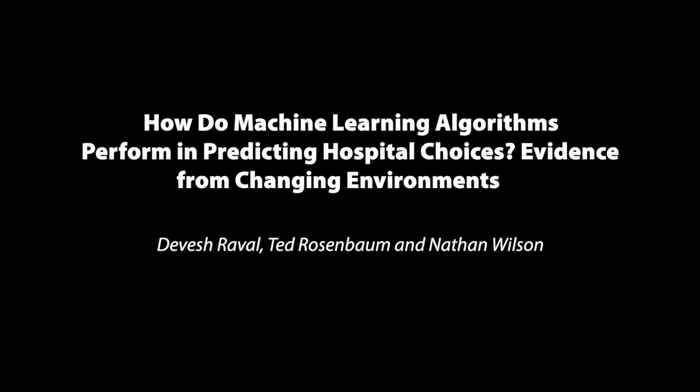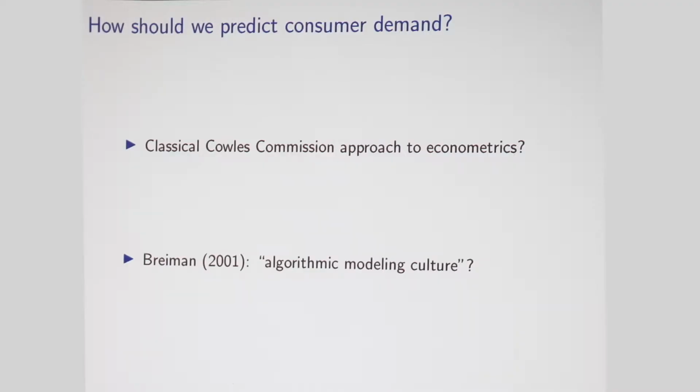So there's a classic econometrics approach. I have the Cowles Commission, which is an old commission from 50 or more years ago. But the idea here from them was, here's how you should predict demand. First, you should write down an economic model. The economic model should tell you what variables are important. Then you should turn that into an econometric model by imposing things like distributional assumptions on the error term, assumptions like linearity, and then you use something like maximum likelihood to estimate demand. Okay, so that's the classic economic approach. That's what economists typically do.